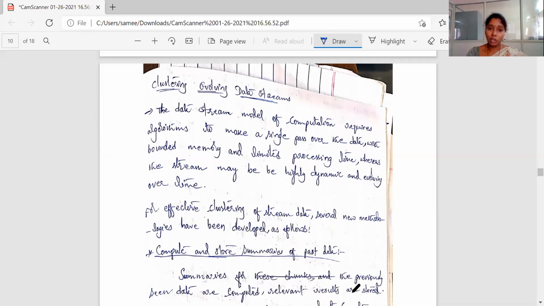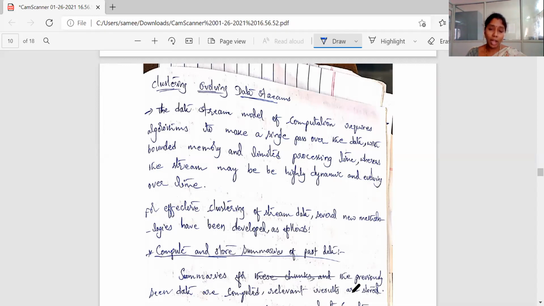What are the challenges we are facing here with the existing methods, and what are the new methodologies for clustering the evolving data streams? First of all, what are the constraints we have to deal with in the data stream? Let me rewind that. What are all the constraints with data streams? The data stream keeps on changing and limited memory is there.